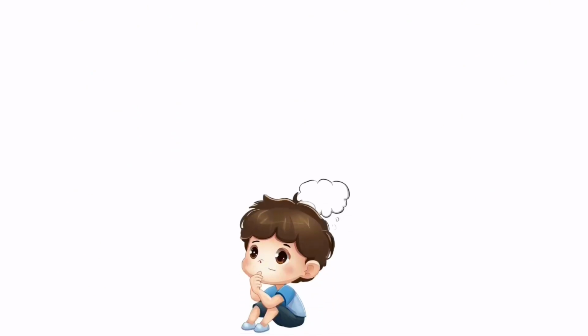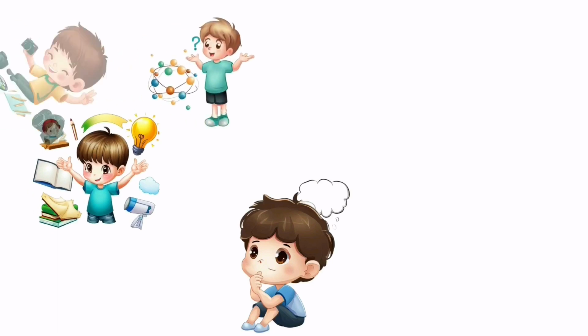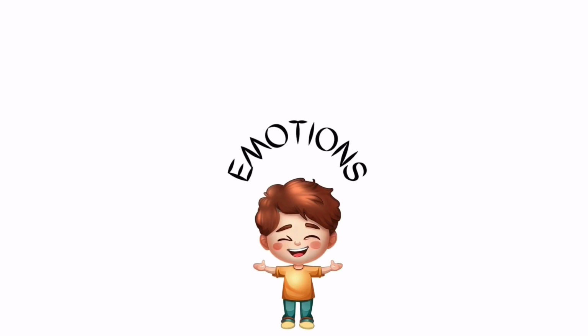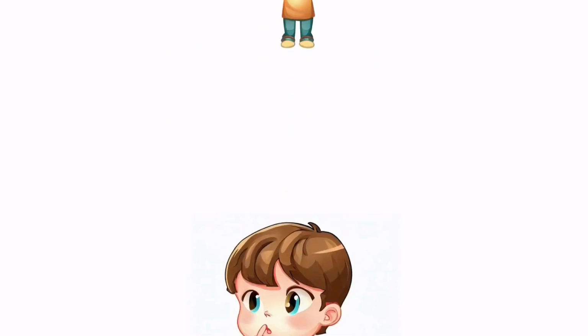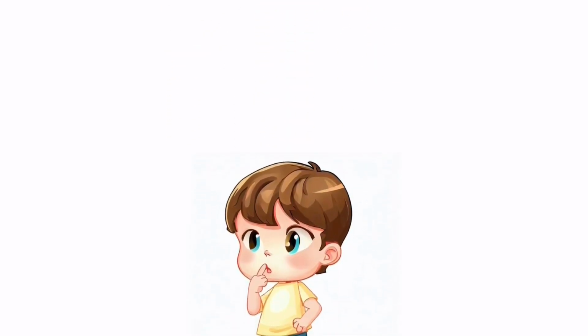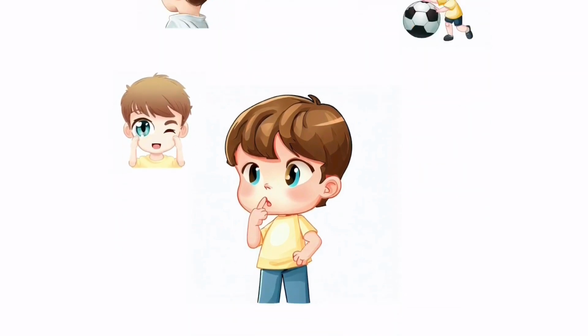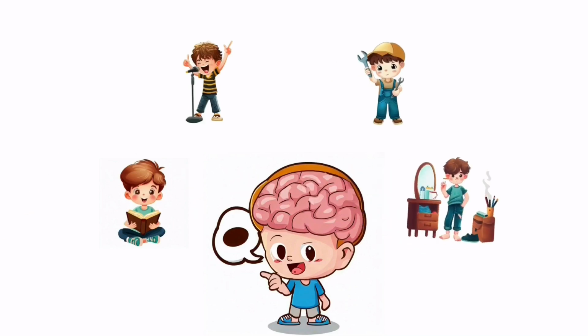Some examples of the mind functions are: thinking, the ability to form, manipulate, and evaluate mental representations of information, such as concepts, propositions, images, or symbols. Feeling, the ability to experience and express emotions, such as happiness, sadness, anger, or fear. Perceiving, the ability to receive and interpret sensory information from the environment, such as sight, sound, smell, taste, or touch. Remembering, the ability to store and retrieve information from the past, such as facts, events, skills, or habits.